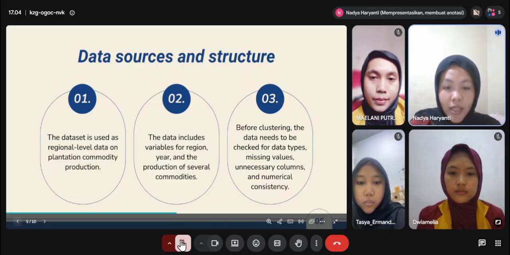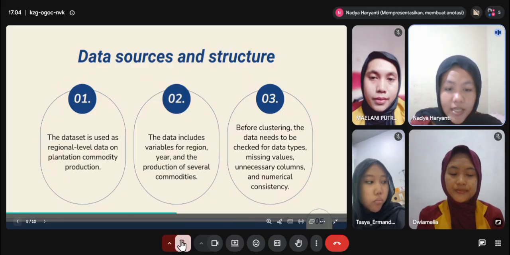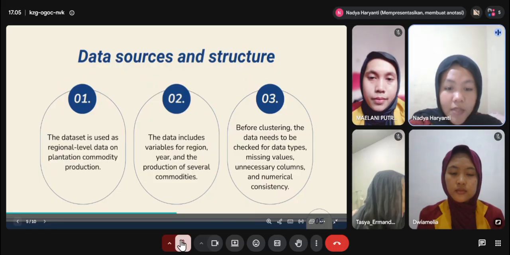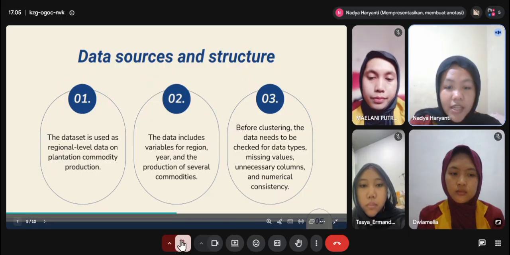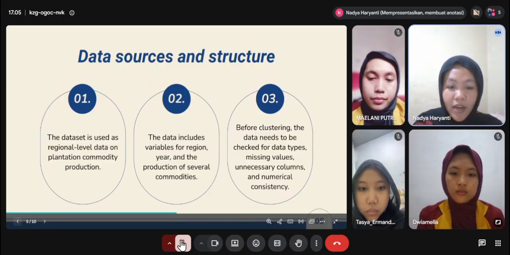These variables will be used in the analysis. Before performing the clustering process, the data needs to be prepared and checked. The processing includes checking the data types, missing values, sparse columns, and numerical consistency. The next part of the presentation will be explained by my colleague.